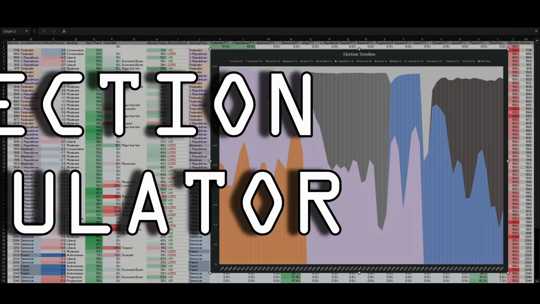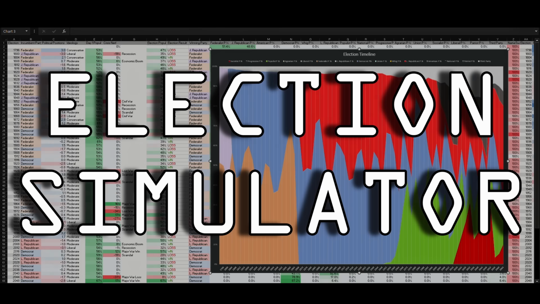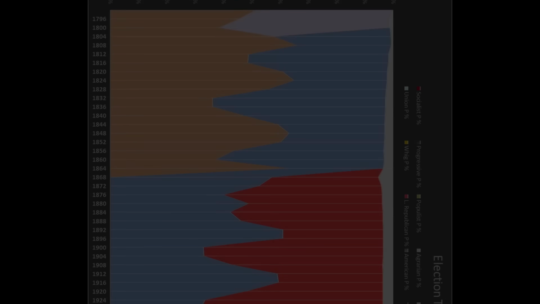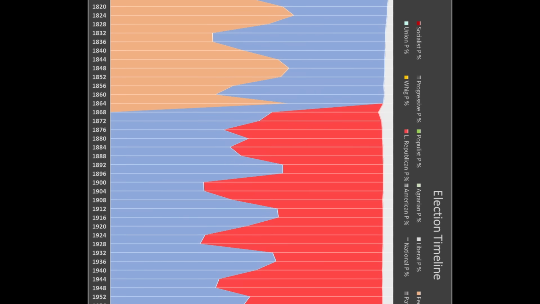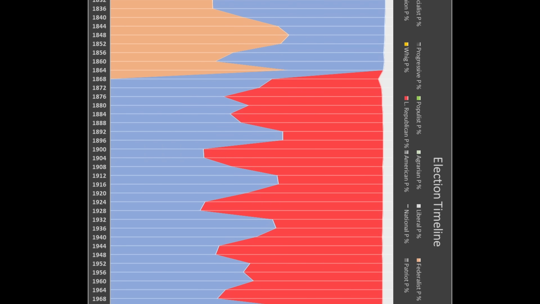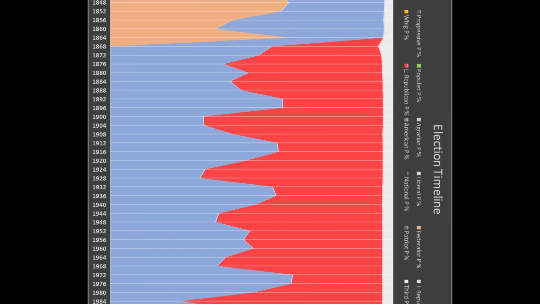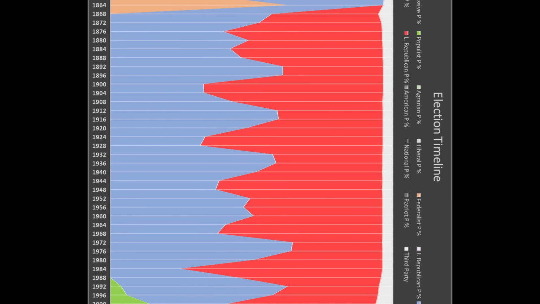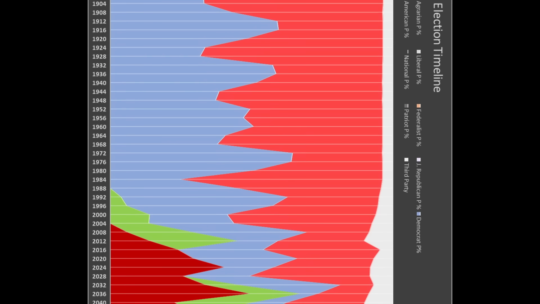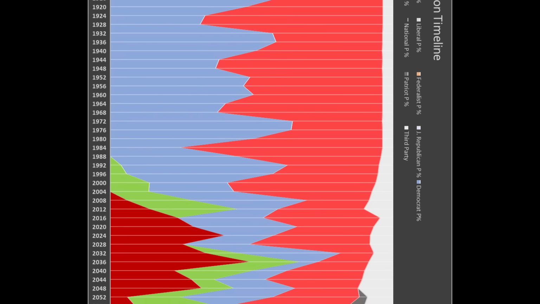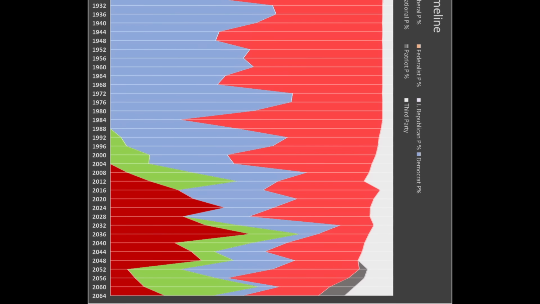Okay. What the heck am I talking about? I have designed an American election simulator in Excel. In this timeline, the moderate Dems and liberal Republicans swap back and forth for 80 years. But when people get bored and a populist party springs up in 1988, the Republicans shift conservative, outflanking the Democrats. The left is so shocked by this abandonment that they create a socialist party.